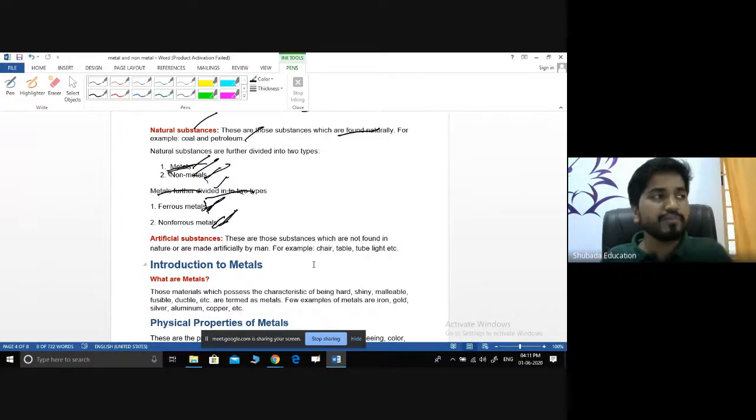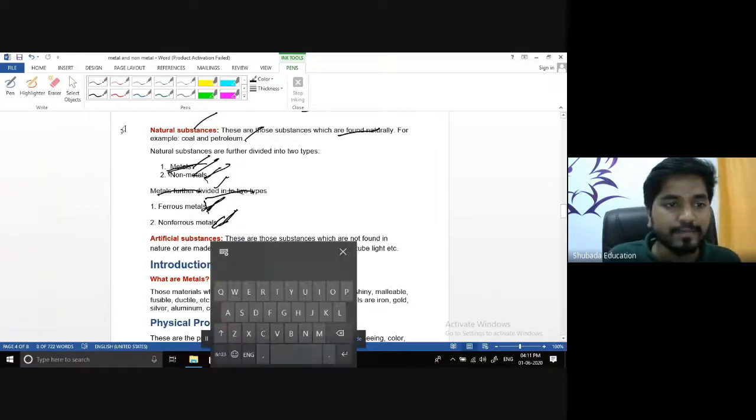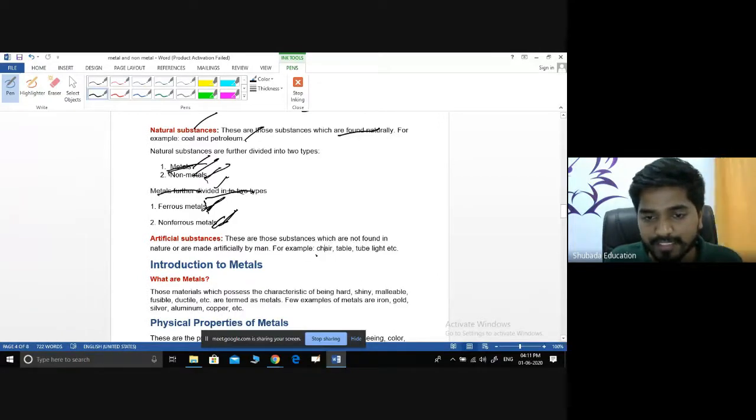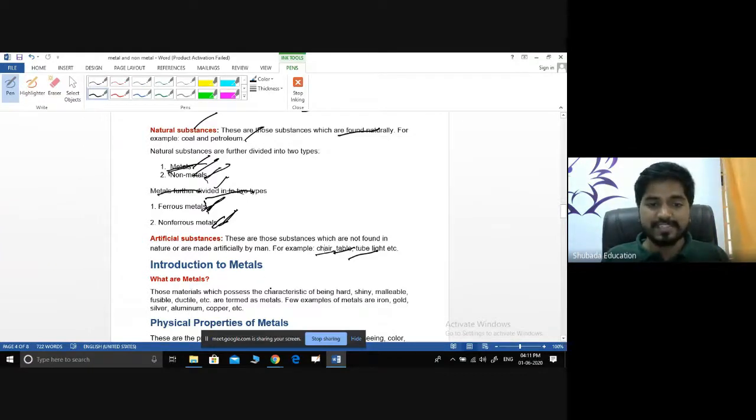These are mainly made by man. Those are called artificial substances. For example, chair, table, tube lights. These are the examples for the artificial substances.